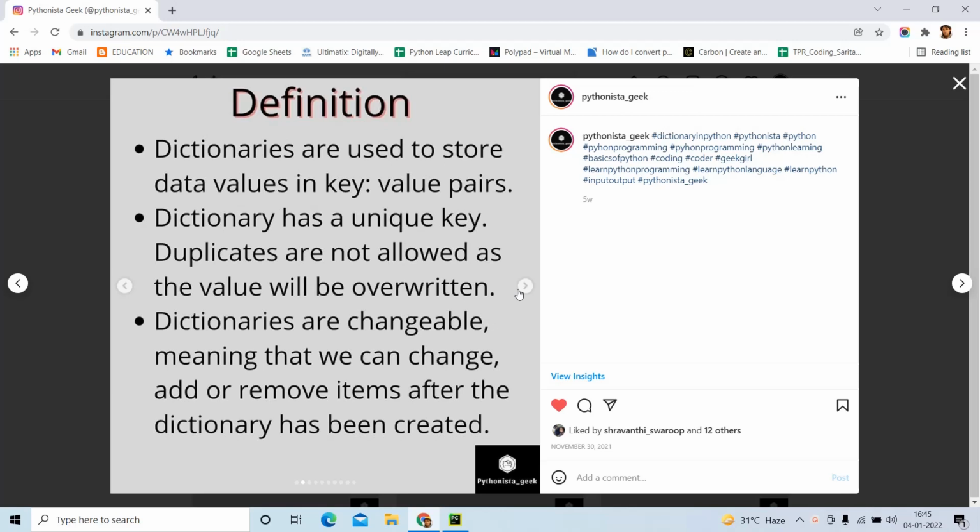The main thing is the keys are unique and you cannot duplicate any keys. If you are trying to write more than one key with the same name, then the values will be replaced, but the keys will not be duplicated. That is the main thing in dictionary, guys. And dictionaries are changeable. They can be added, removed, deleted, everything can be done in a dictionary too.